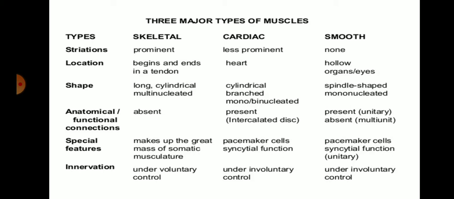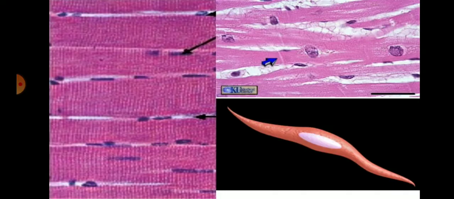But skeletal muscles are voluntary. We can move our hand by our will. So voluntary control means it is in our will. We can move the skeletal muscle as we will. But cardiac and smooth muscle are under involuntary control. We cannot move cardiac and smooth muscle by our will. So they are involuntary in control.